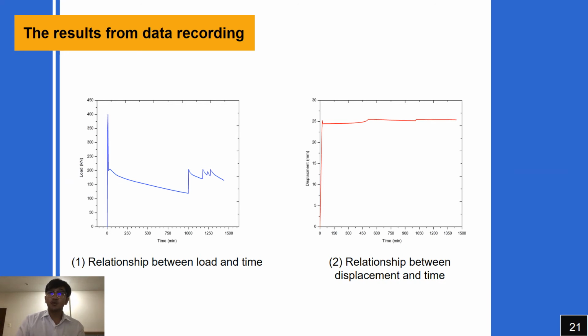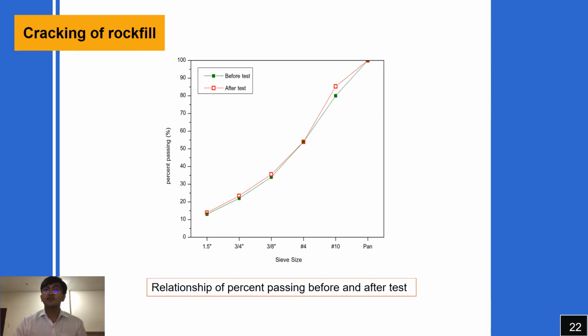For our result, this page shows the graphs received from data recording. Figure 1 is the relationship between load and time, which was obtained from the digital display, and figure 2 is the relationship between displacement and time. The displacement is received from the LVDT. For this page, the graph illustrates the change of gradation between before the test and after the test.